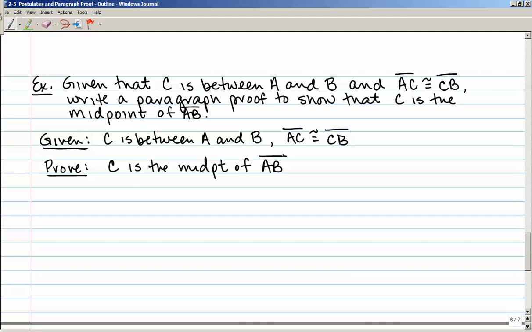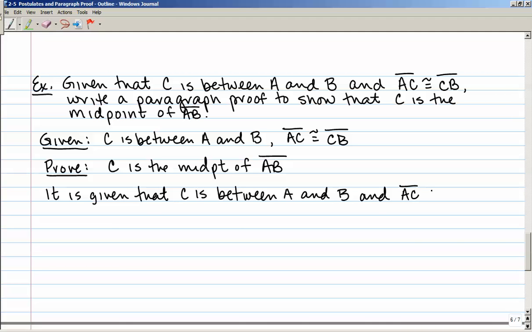Okay. First part of a paragraph proof is to state in a sentence what is given. It is given that C is between A and B, and that AC is congruent to CB.